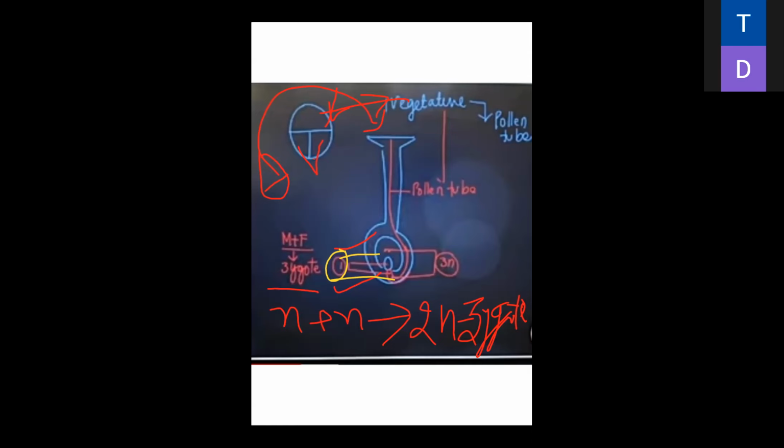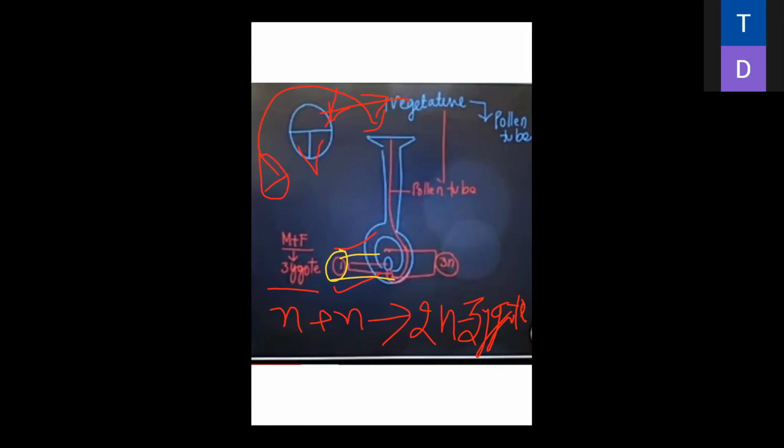And the second fuses with this and forms the 3n endosperm. देखिए बेटा here.